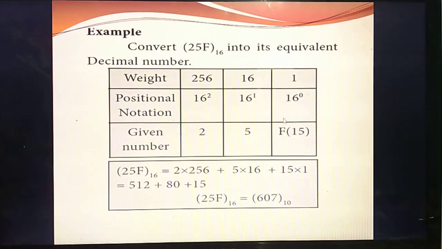Then what's the place value of 15? 0. Place value of 5 is 1. Then 2. So you should write the value with power 16. So 16 power 0 value is 1. 16 power 1 is the value 16. 16 square means 256. Then what's the next step? You should multiply. 2 into 256 plus 5 into 16, then 15 into 1. See that value. 2 into 256, 512, plus 5 into 16, 80, plus 15 into 1, answer is 15. So add it and you will get the answer 607.